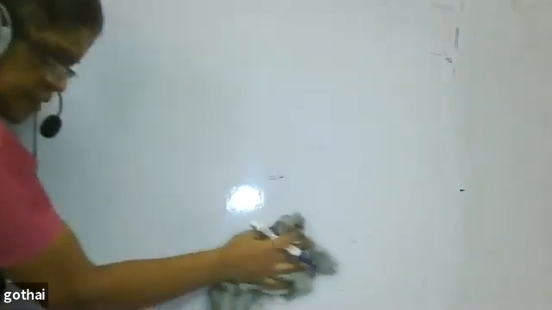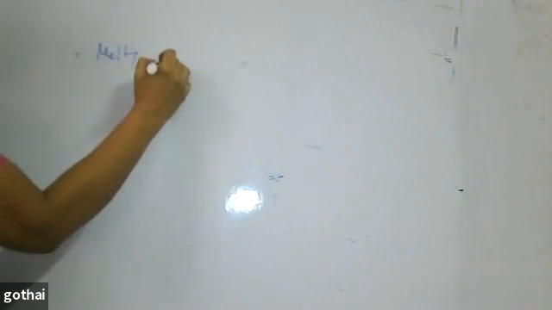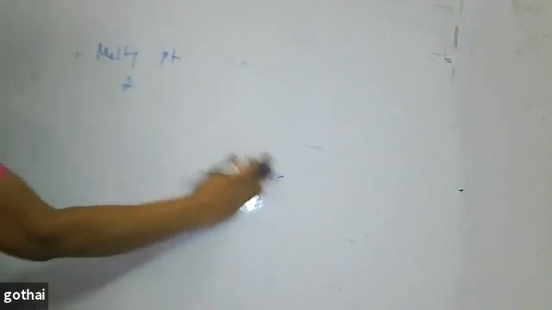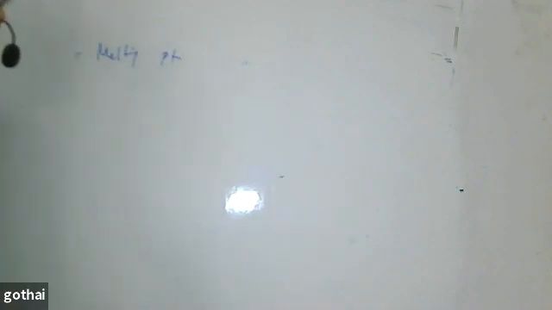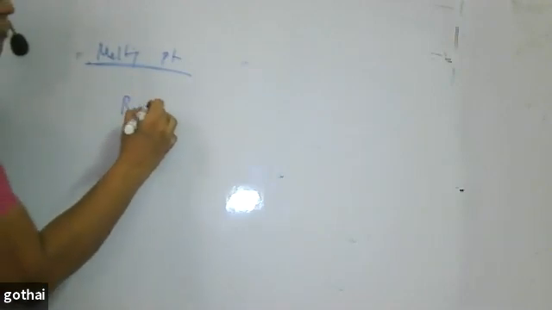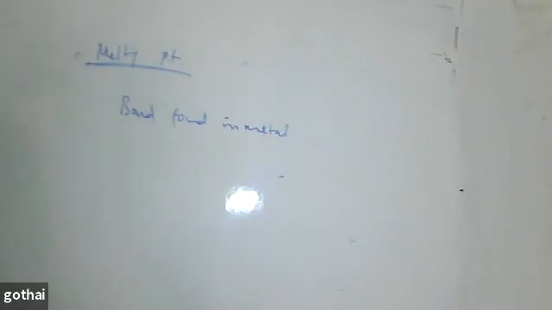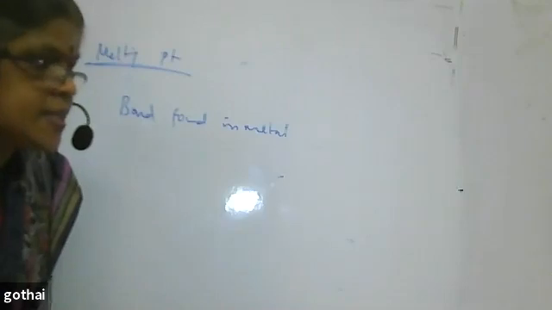When I talk about the first property, melting point. Melting point and boiling point. Melting point we can talk about because metals exist in the solid state, so melting point is enough. Before going to melting point, let me talk about the bonding in metals. We know that metals have a metallic bond, which you have studied in the solid state itself.